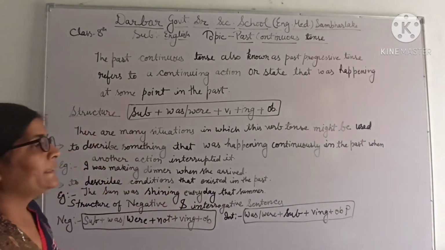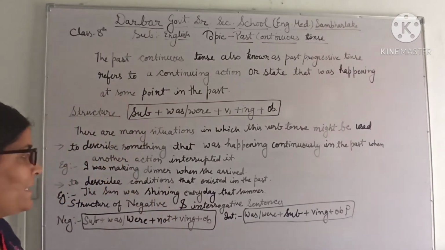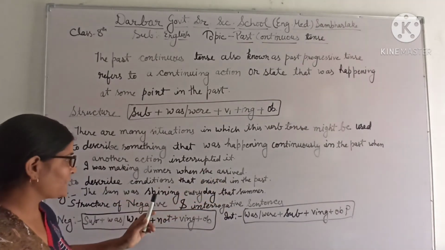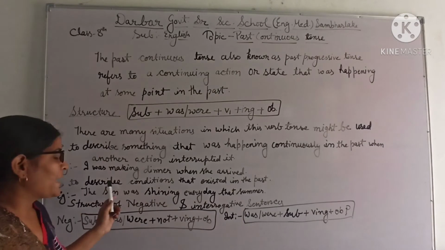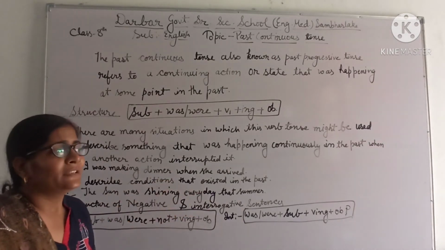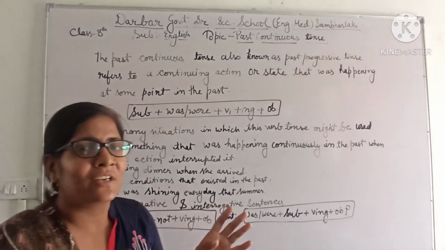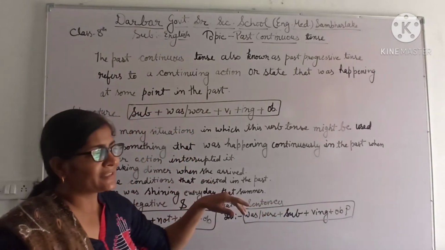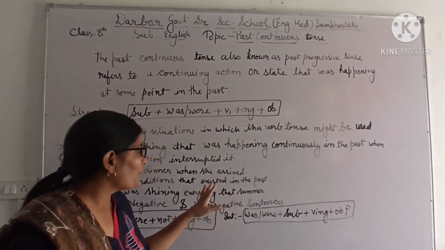The next use of past continuous tense is to describe a condition that existed in the past. Means some condition, some situation or some existence that was happening in the past.